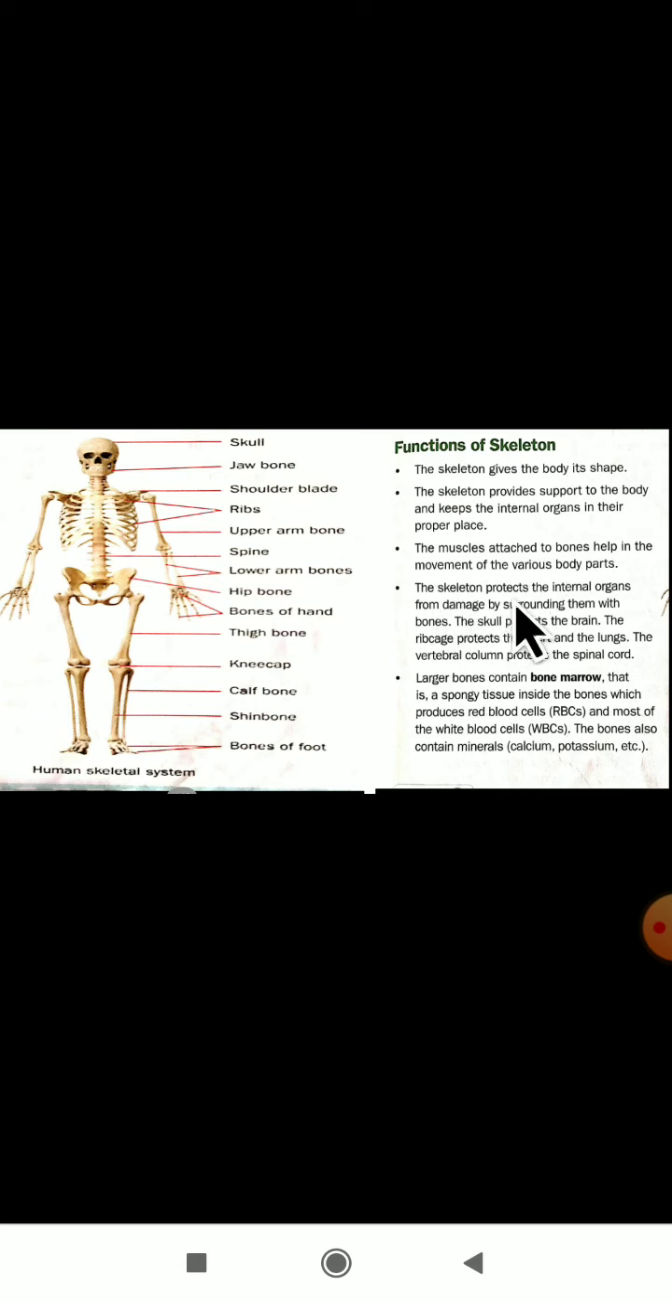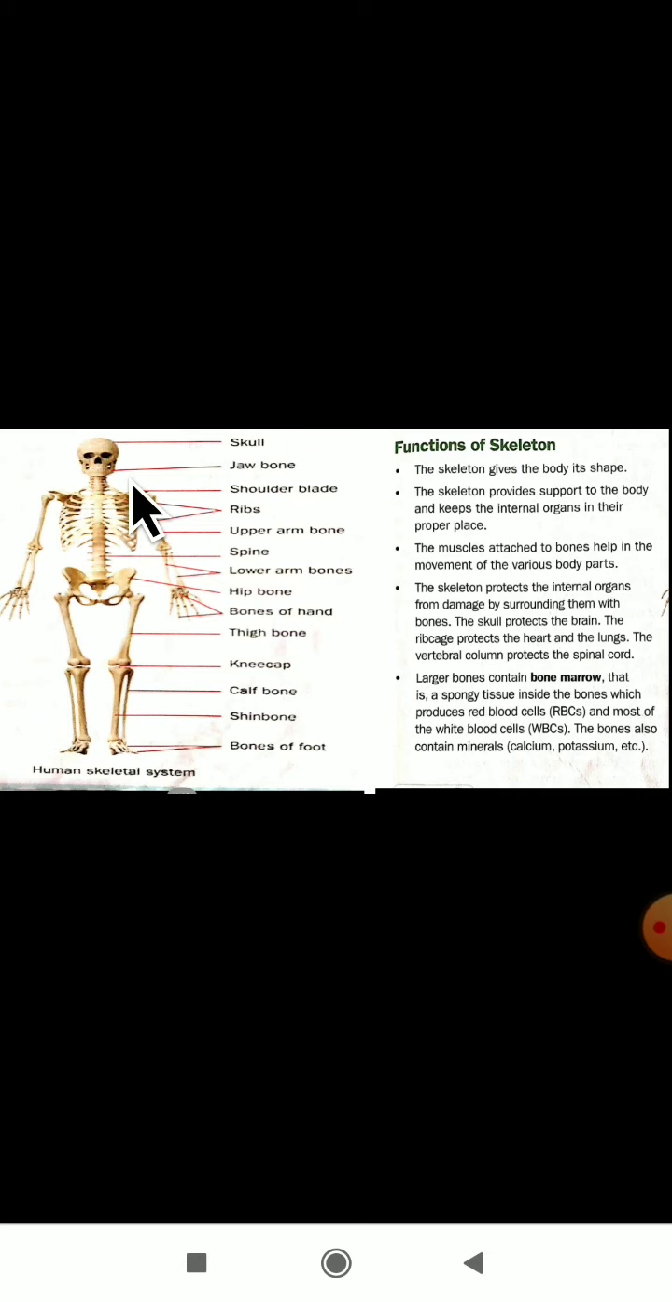The skeleton protects the internal organs from damage by surrounding them with the bones here. Yes, as I have already discussed this point, it protects the internal organs. Whatever is inside our body, some internal organs are present, like the brain, it may be the heart and even the lungs also. This skeleton will protect those organs. The skull protects the brain here. As you all know, the skull covers the brain.